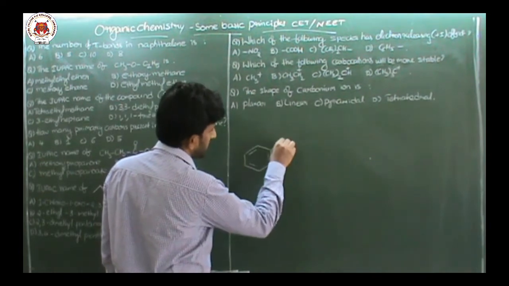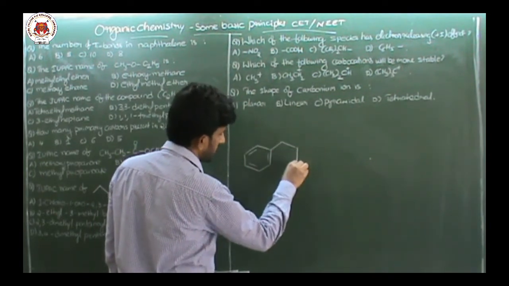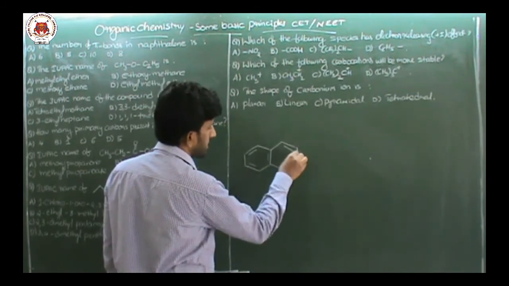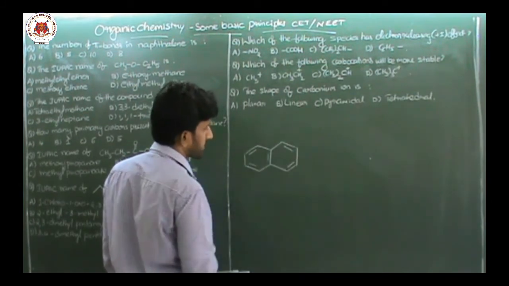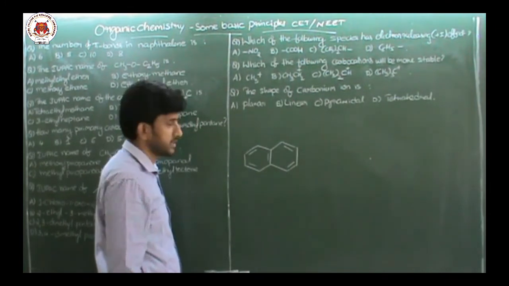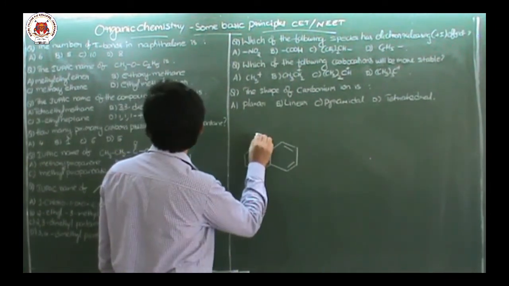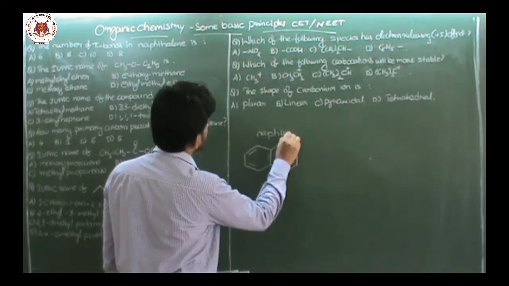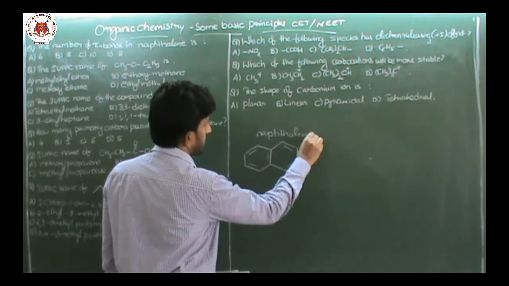If two benzene rings are fused together along one side with alternate double bonds, then this is called naphthalene.